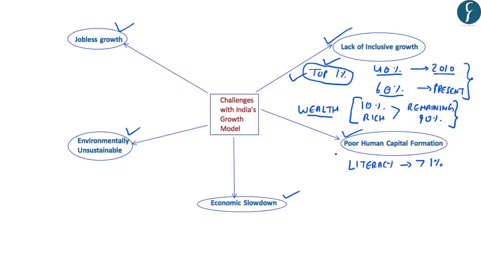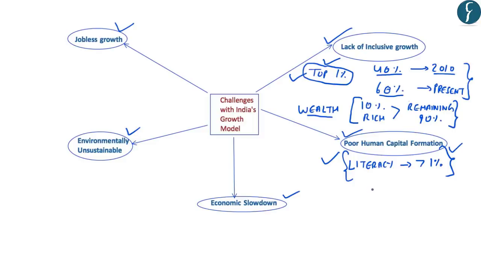However, the human capital formation for this young population has been very poor, which is reflected from the literacy rates in India. Now, as we know, India's literacy stands at 71% according to the 2011 census. However, this figure stands much lower as compared to various African countries like Rwanda, Morocco, Congo, etc. And this remains a big challenge in terms of formation of human capital in India.